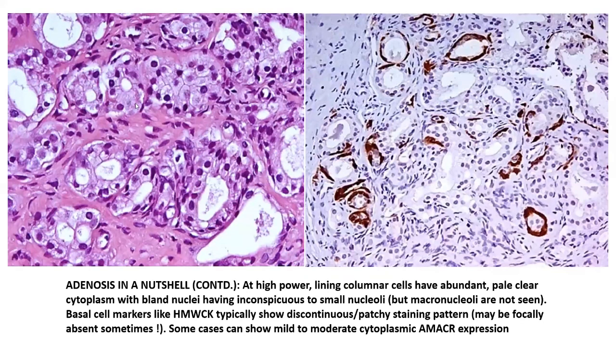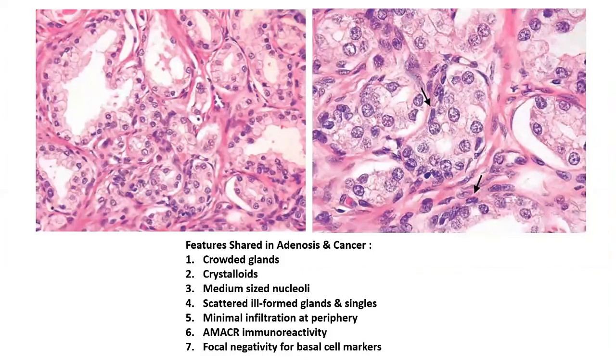For example, in this crowded focus of adenosis, you see on using the immunohistochemical marker for basal cells, that is the high molecular weight keratins like 34 beta E12, that although a few of the glands express the basal marker, there are quite a few glands with no expression. So remember that a few of the adenotic glands within a focus of adenosis might not show expression of the basal markers.